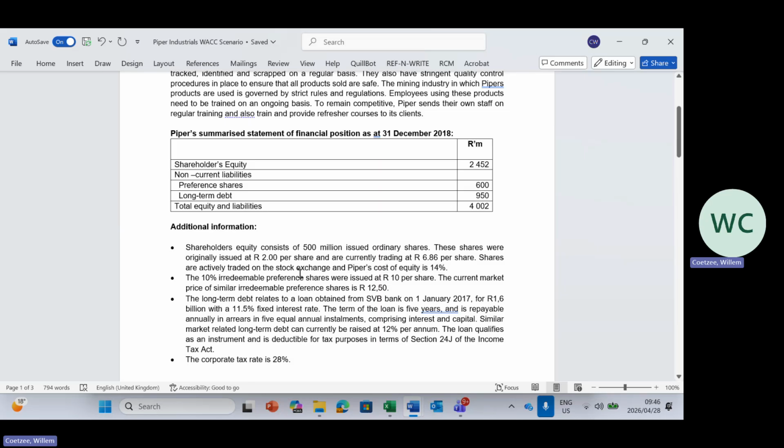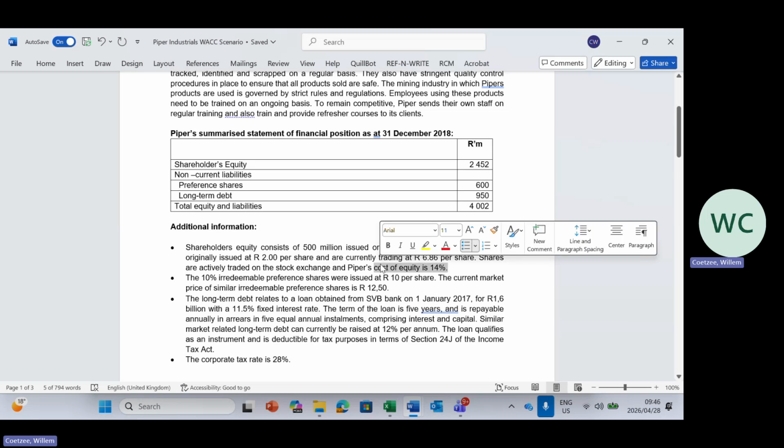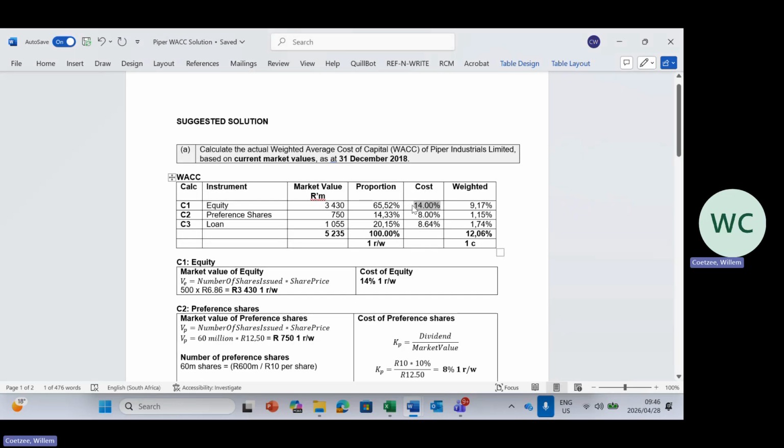We can also tell you the shareholders require a return of 14%, or in the past, shareholders trading require 14%, or the discount rate used for equity holders is 14%. You will see different scenarios and wording in how we give you the cost. But in this case, we gave you the cost. I quickly want to go to this cost. It can be determined in two ways.